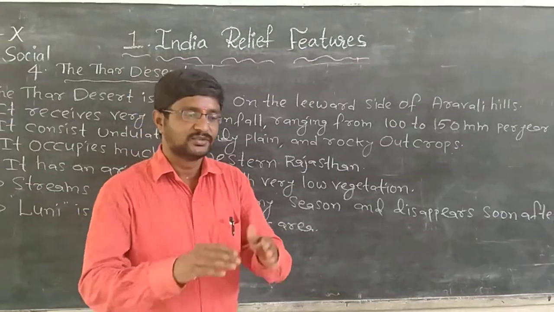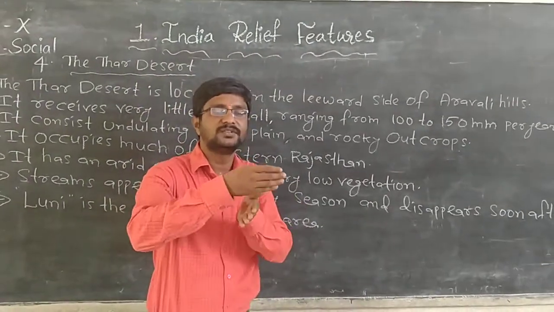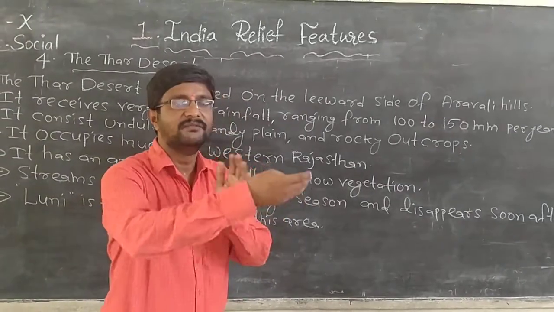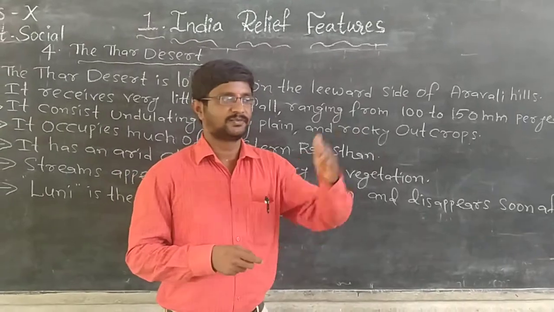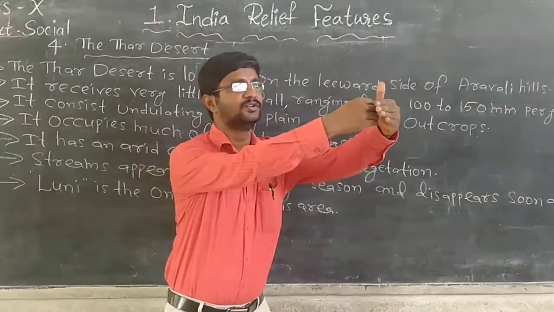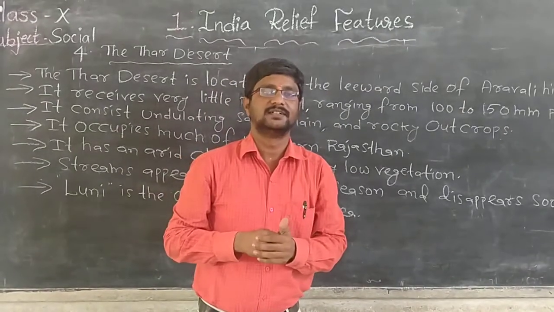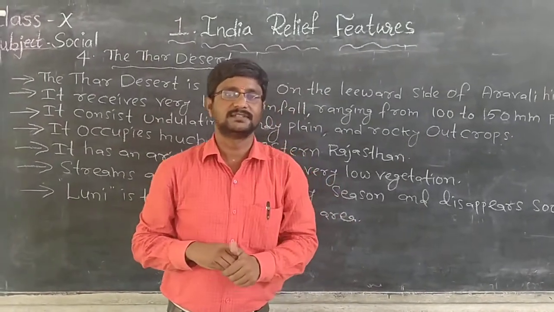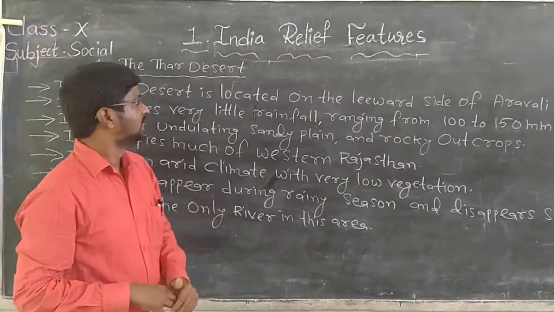It means towards the Aravalli Hills, this Thar Desert is located to the leeward side. Leeward side means the winds blowing side. It means the winds from the Aravalli Mountains blowing towards this side, right? So that is called leeward side. So where is the Thar Desert? Thar Desert is located on the leeward side of Aravalli Hills.